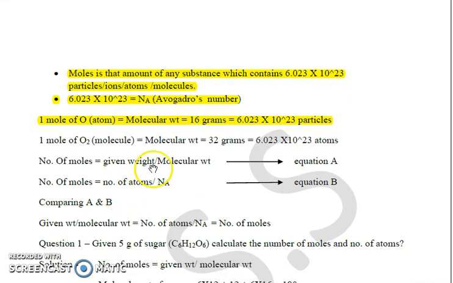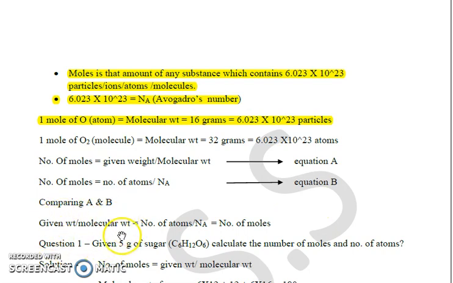So how can we apply these calculations? What is given in the question matters a lot. Let us suppose, for example, I am provided with the weight of the substance and I have been asked to calculate the number of moles. So I will apply: number of moles equals given weight upon molecular weight.